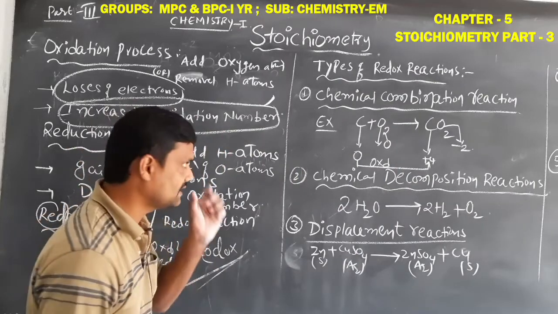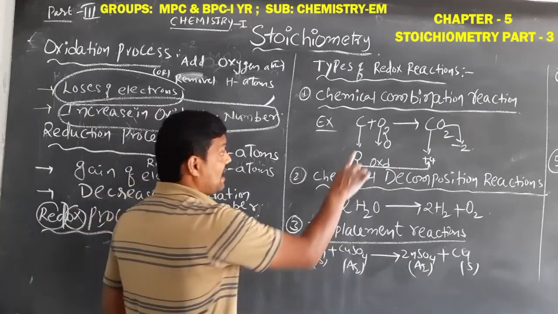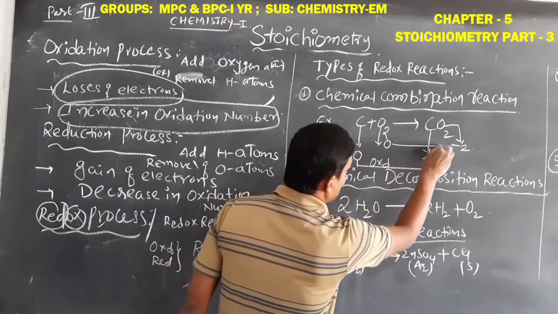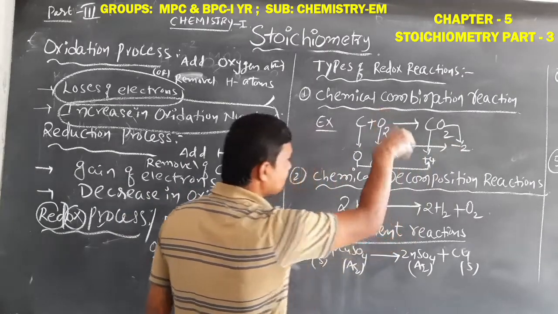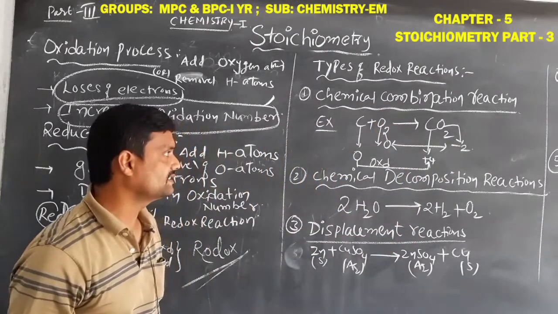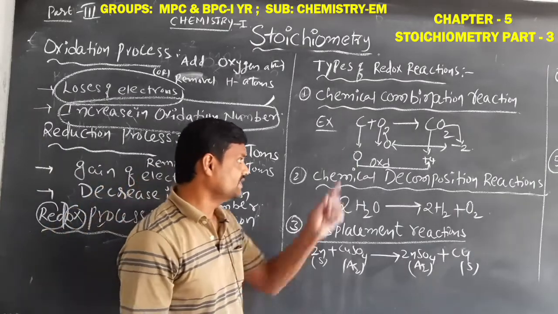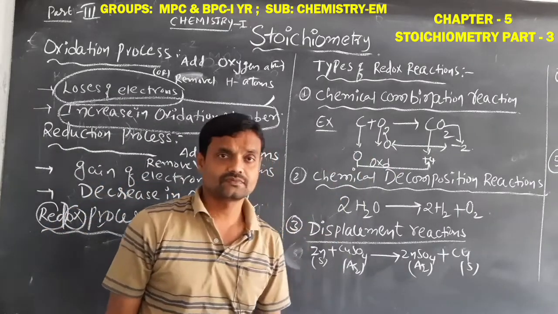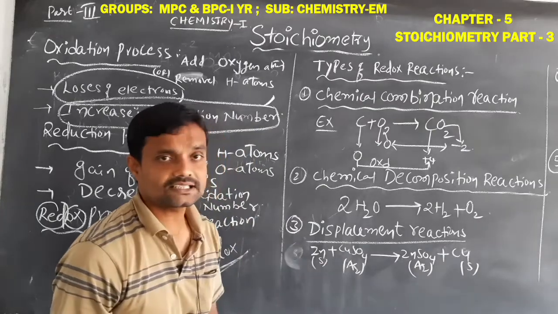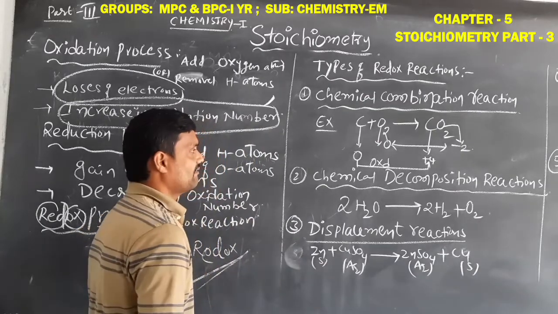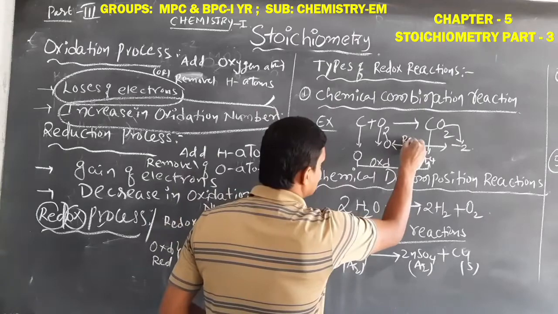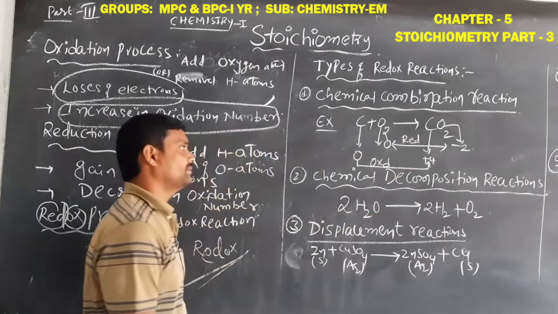Okay students, clear? Then next, when oxygen is converted to carbon dioxide, its oxidation number changes from 0 to -2, meaning its oxidation number decreases. When the oxidation number decreases, that is the reduction process.